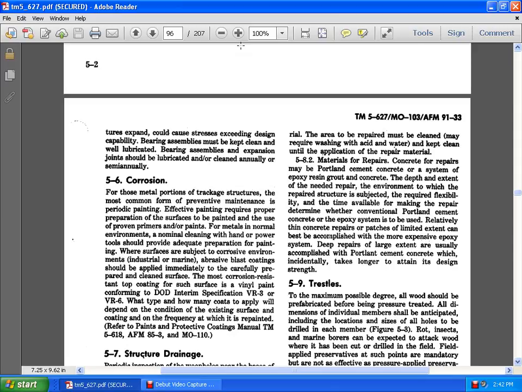5.6 Corrosion. The metal portions of the trackage structures must commonly be protected by preventive maintenance and periodic painting. Effective painting requires proper preparation of surfaces. For painting, use proven primers or paints for metals, and in normal environments, nominal cleaning with hand or power tools should provide adequate preparation for the main painting.